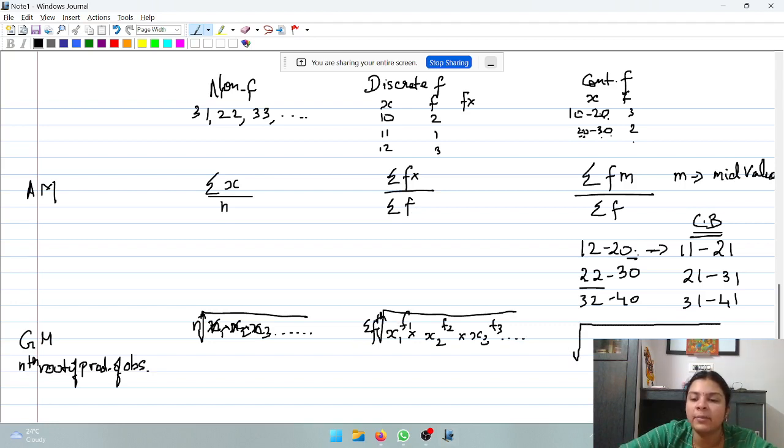For continuous, the formula remains the same, but instead of x, we use the mid value: m1 to the power f1, m2 to the power f2, m3 to the power f3, and so on, and this is going to be the sigma f-th root. So this is the formula for geometric mean in case of all three types of distributions.